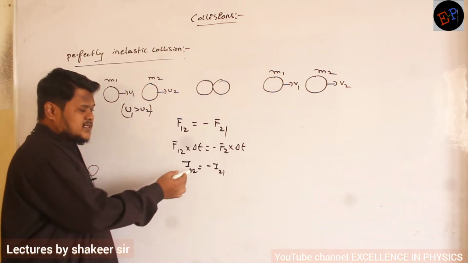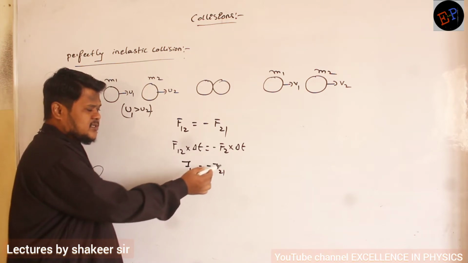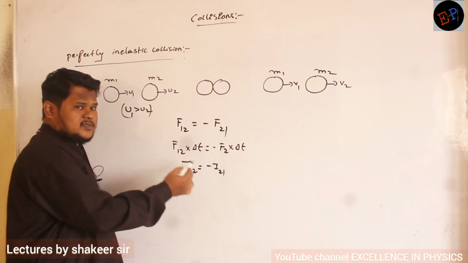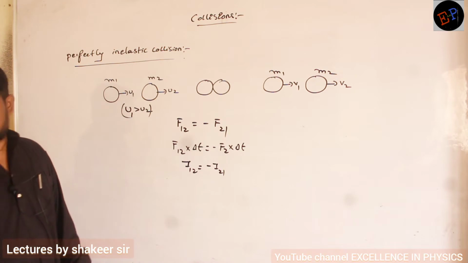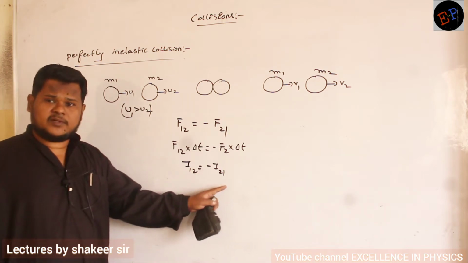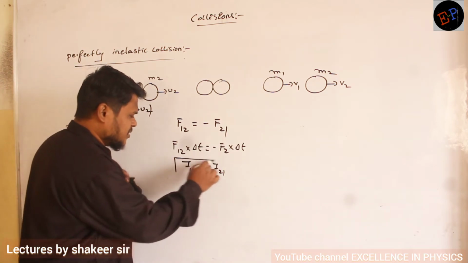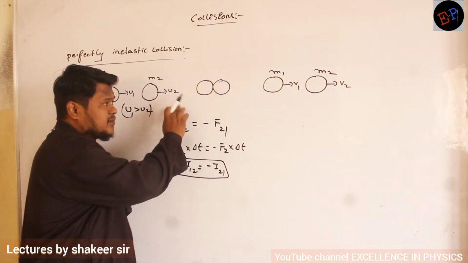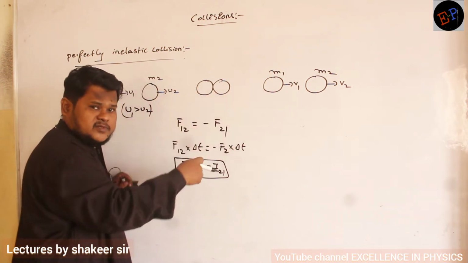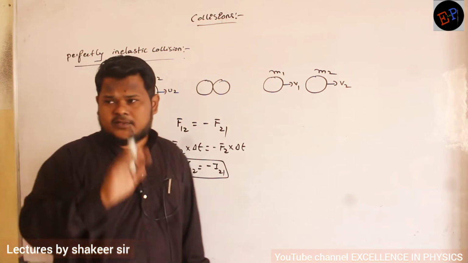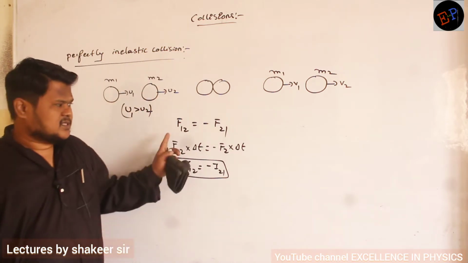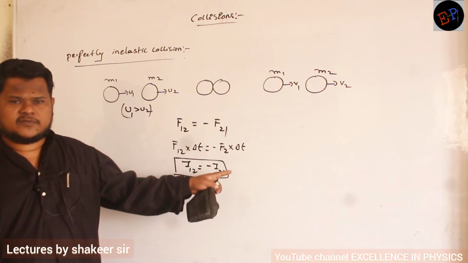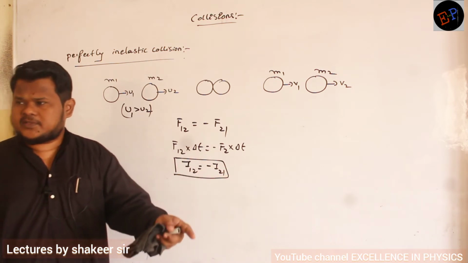So impulse acting on first body is equal and opposite to impulse acting on second body. Are you able to understand? Impulses also become equal now. So this is a very important point. Many times questions were asked on this relation. Impulse applied by first body on second body is equal to impulse applied by second body on first body. Okay. Forces are also same. Time of application of force is also same. So impulse also remains same.